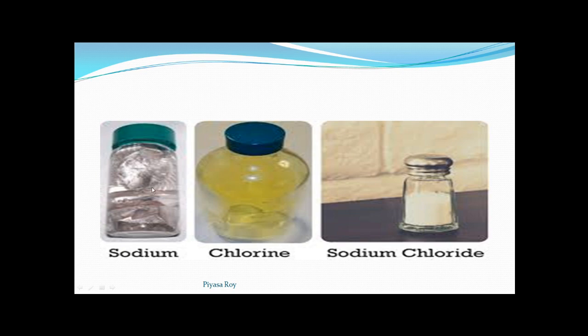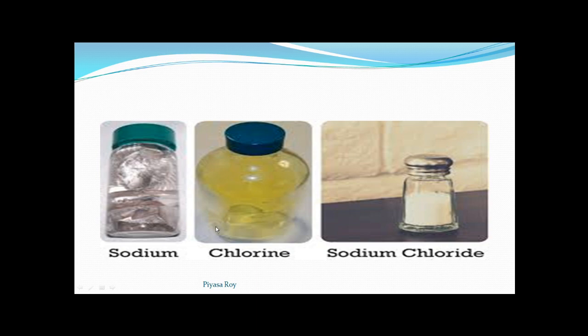The same thing we can say for the reaction between sodium and chlorine, where we get sodium chloride. This is common salt or table salt. Now see, sodium is a soft metal, very reactive and poisonous, whereas chlorine is a greenish yellow gas.